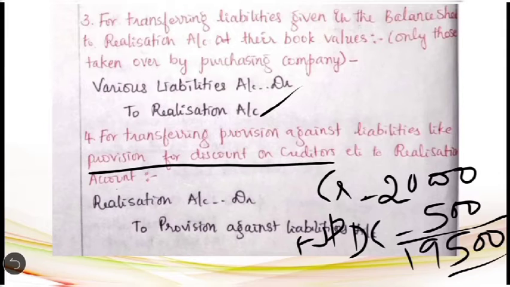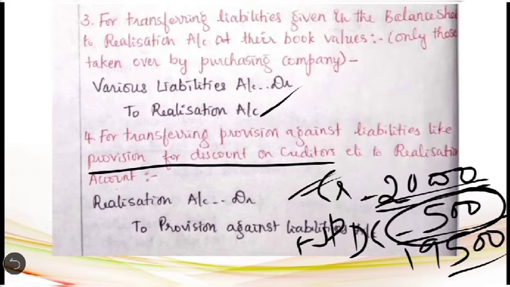So now in the third entry, when you are transferring the creditors along with the other liabilities, you have to transfer the gross value, that is 20,000, and then in the fourth entry you have to transfer this provision which is created for discount on creditors. If the liability is showing a credit balance, any provision created against the liability, it must show a debit balance. That debit balance you are going to transfer to the realization account. That is why the provision against the liability must be credited in the realization account. So the entry is going to be realization account debit to provision against liabilities account.